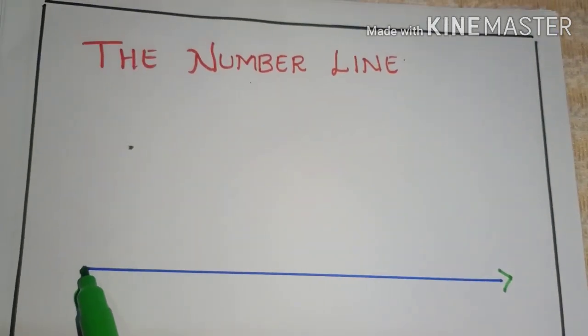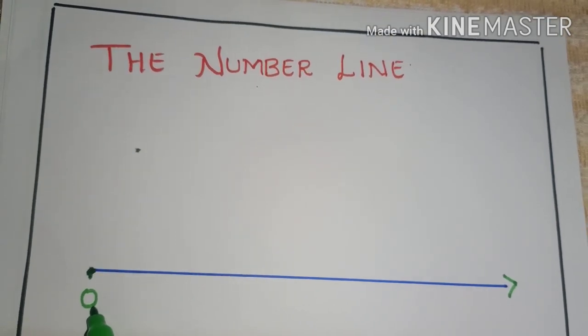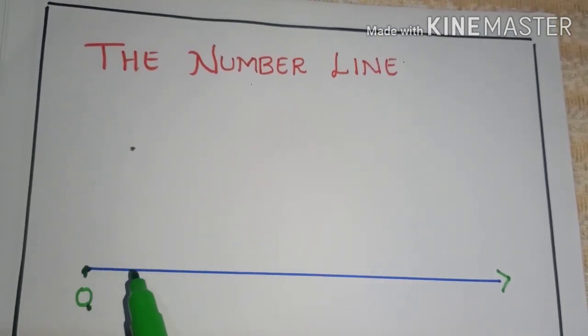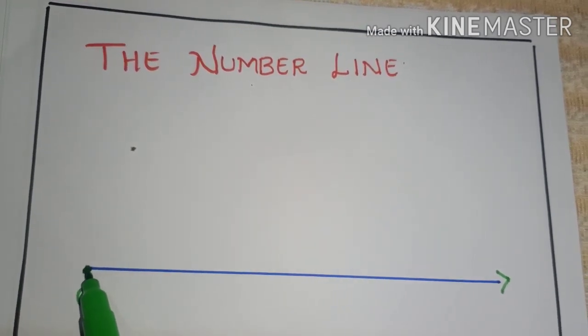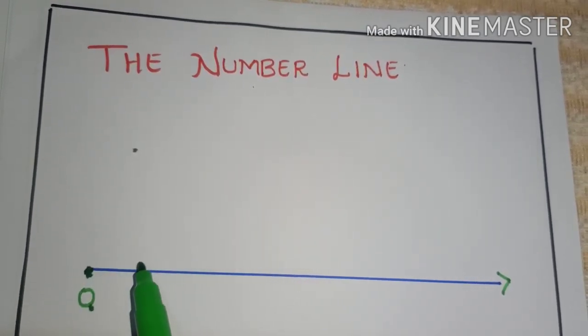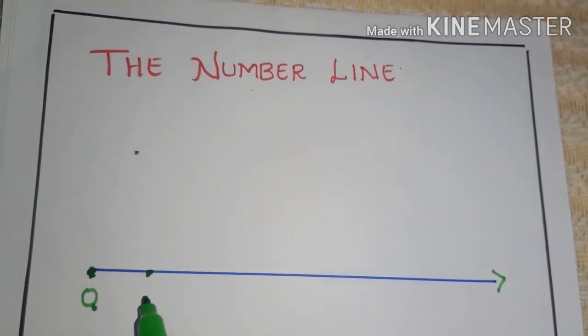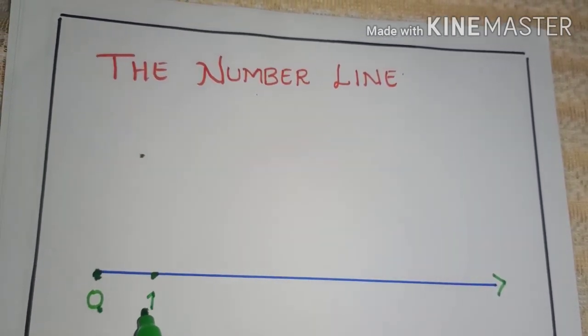So mark the initial point as 0, then mark a second point to the right of the 0. So this is the first point, mark the second point to the right of the 0 and label it as 1. Fine.